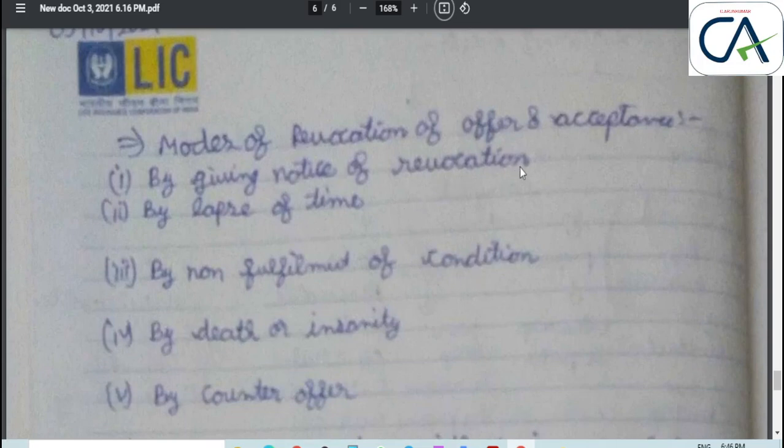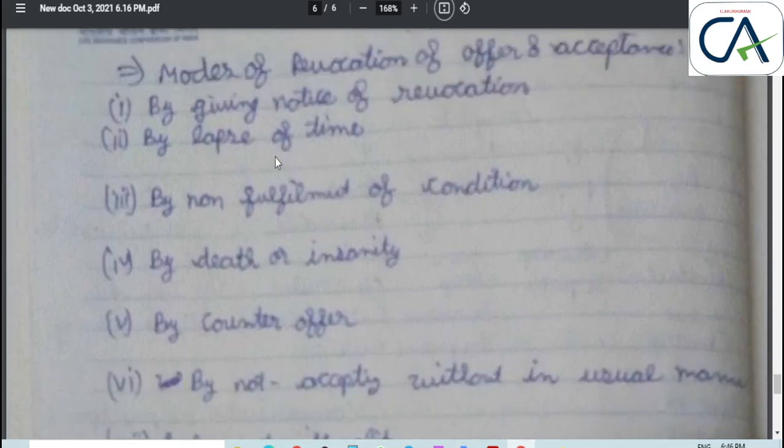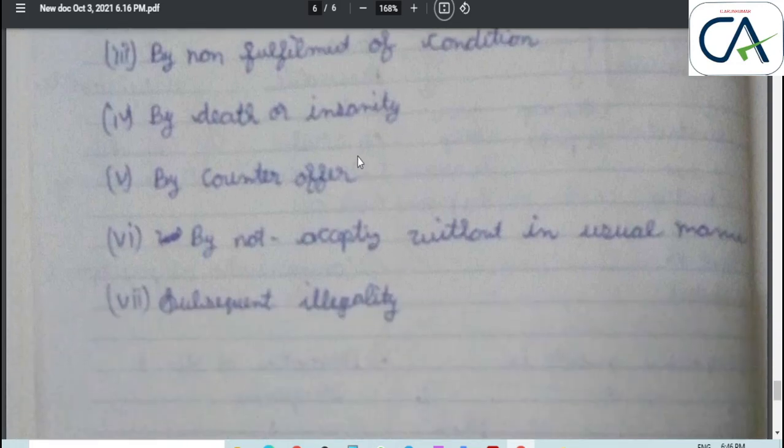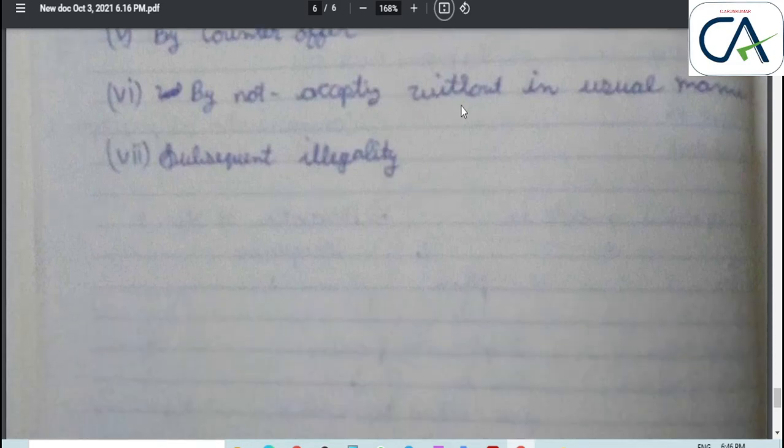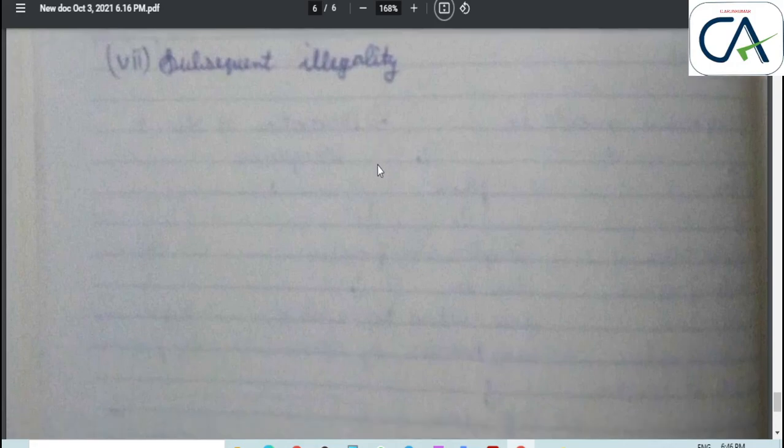Final topic is modes of revocation of offer and acceptance. There are 7 modes. By giving notice, we can revoke it. By lapse of time, it is automatically revoked. By non-fulfillment of condition also, it is automatically revoked. By death or insanity: when A and B are contracted and B dies, then it automatically becomes revoked. By counter offer, as we have seen previously, it is in the hands of the offerer, the proposer, whether he can accept it or reject it. By not accepting in the usual manner: when it is not in the usual manner, he can revoke it. Subsequent illegality also.